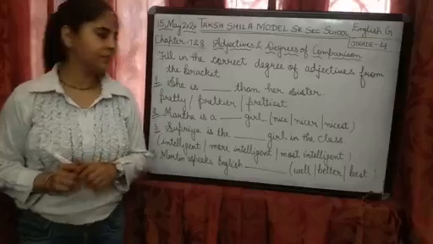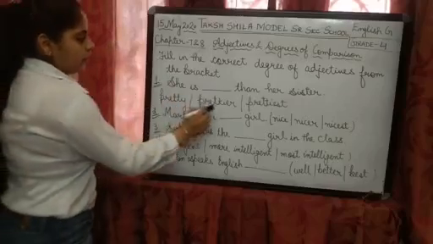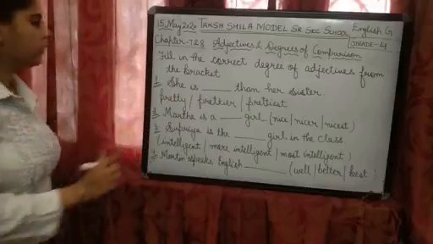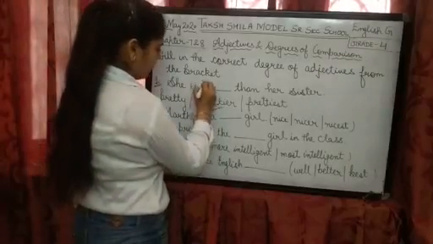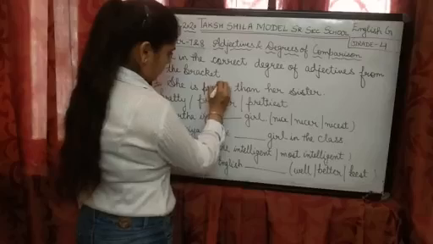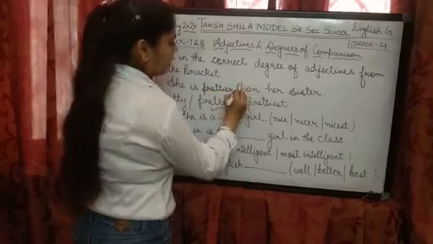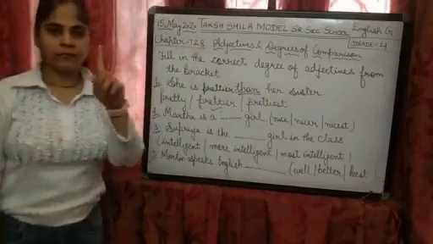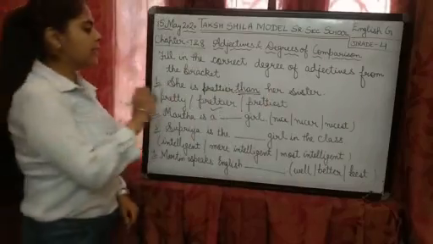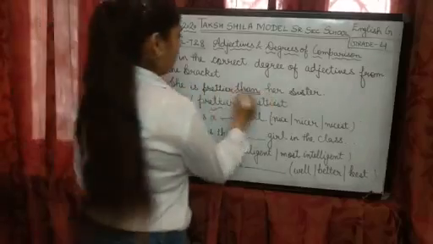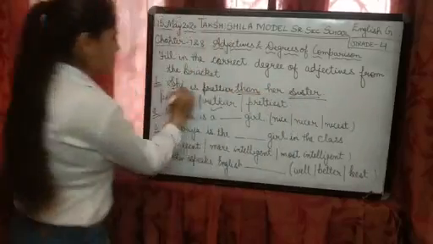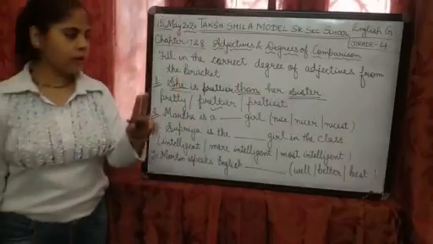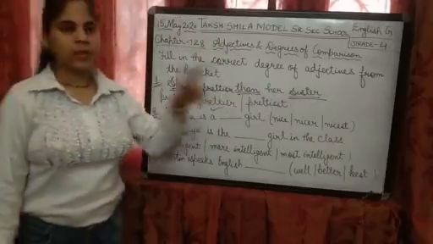Anyone guess? Yes, prettier. Why prettier? Because of than. First clue is given to you. Second thing, she is prettier than her sister: comparison between two.